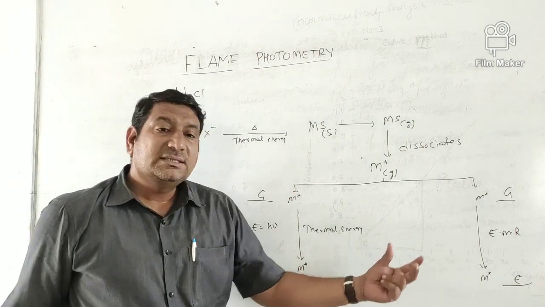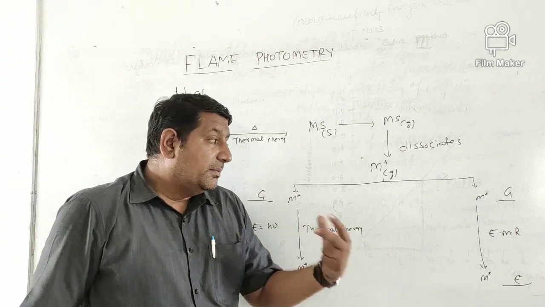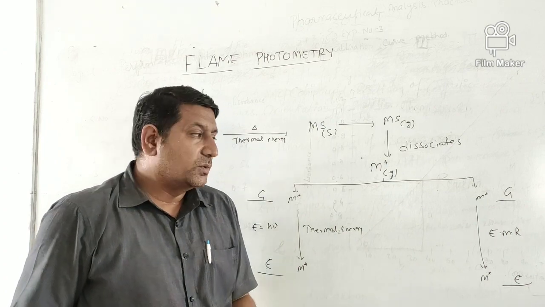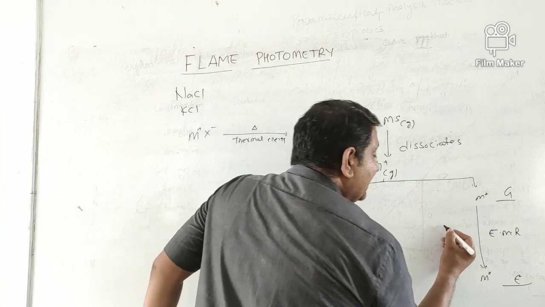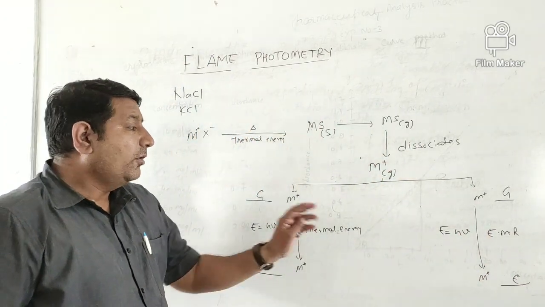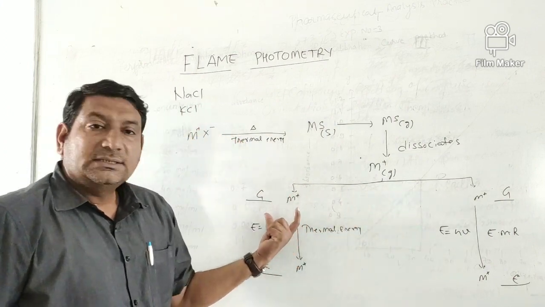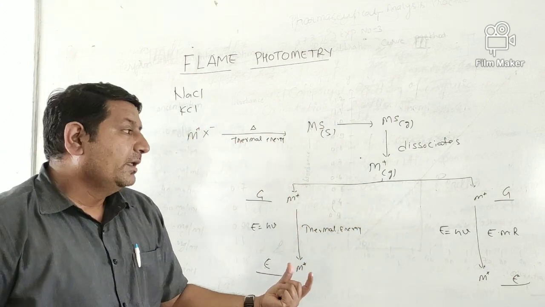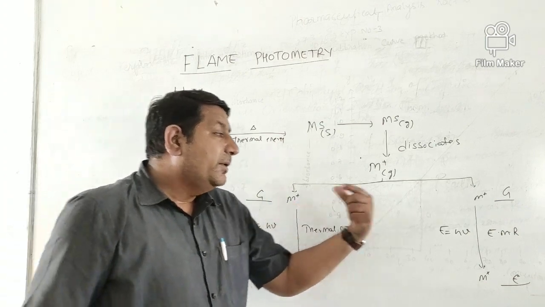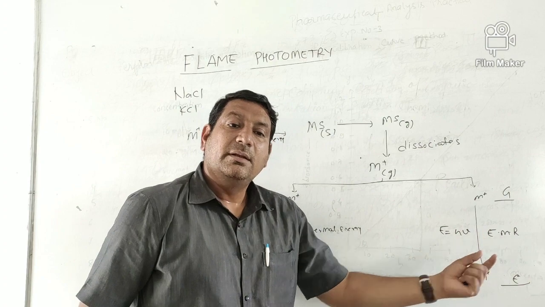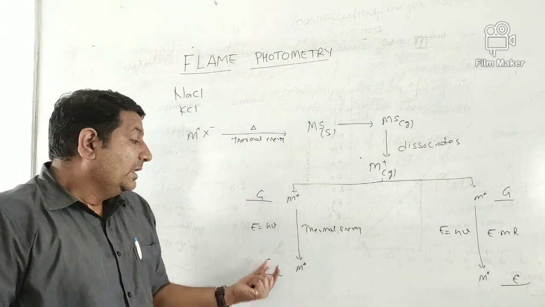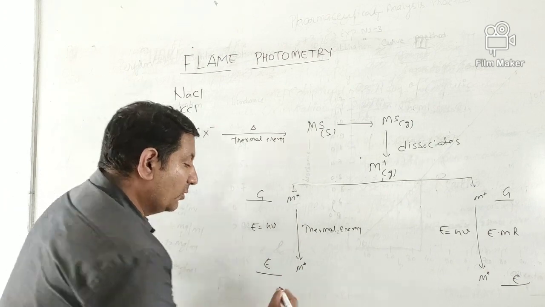Now typically in this case, electromagnetic radiation emerges from a hollow cathode tube or any other suitable source. This also utilizes energy, which is E = hν. In front of you there are two types of ions available, which are in the ground state. They can be excited either by using thermal energy or with some electromagnetic radiation. When we use thermal energy to excite these atoms, this type of technique is known as flame photometry.